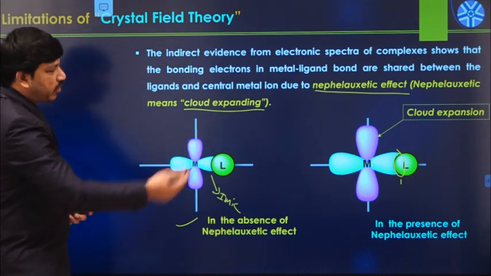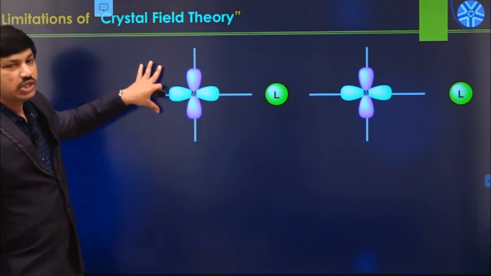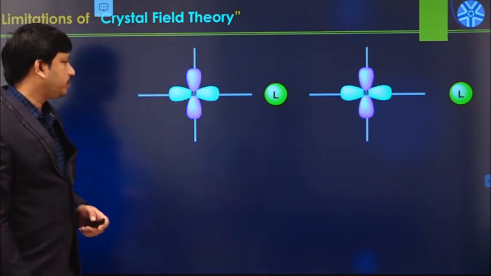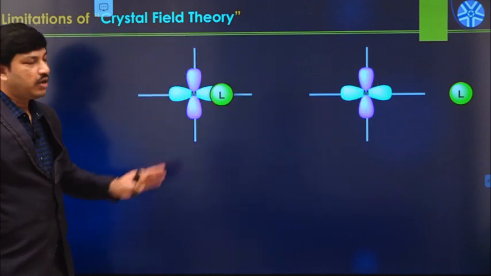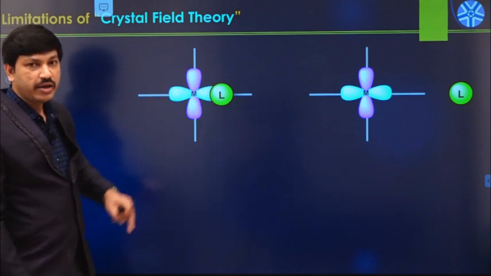Due to this particular effect, what will happen? These are two situations: in the absence of the nephelauxetic effect, and in the presence of the nephelauxetic effect. In the absence of the effect, there is no cloud expansion. CFT assumes it in this manner.